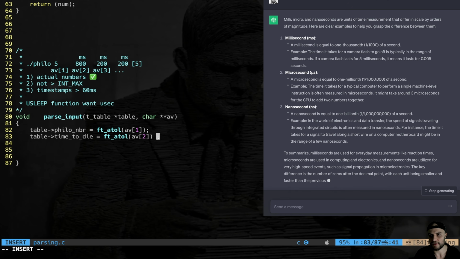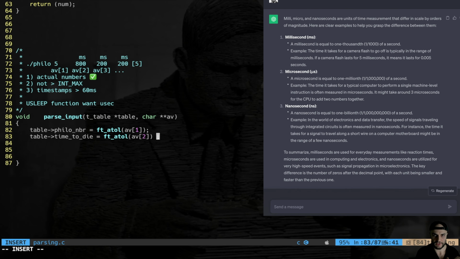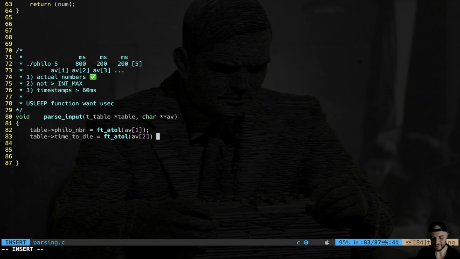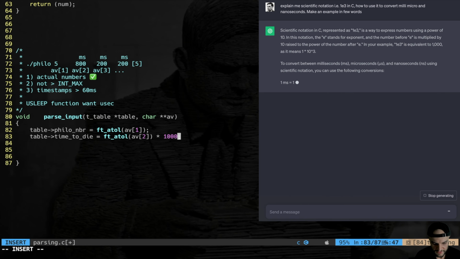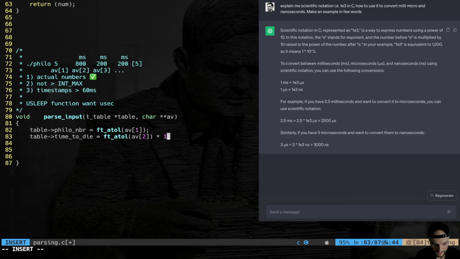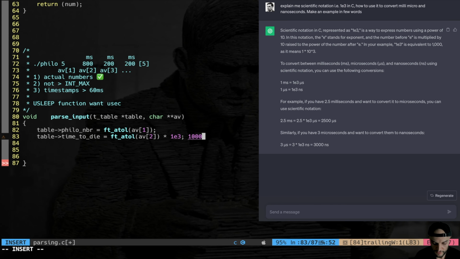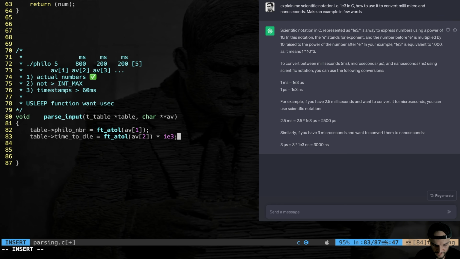Well, microseconds are like kilo, mega, giga, right? We have kilo, mega, giga. And in the same vibe, we have milliseconds, microseconds, nanoseconds. So a microsecond is 3 orders of magnitude smaller than a millisecond. So here, I think that the scientific notation is pretty handy to do the conversion, because here I would do per 1000 to do the conversion. But I can do per 1e3. Basically, 1e3 is 1 with 3 zeros. It's super easy, right, to make conversions in order of magnitudes, thanks to the scientific notation. Now we're going to use that.